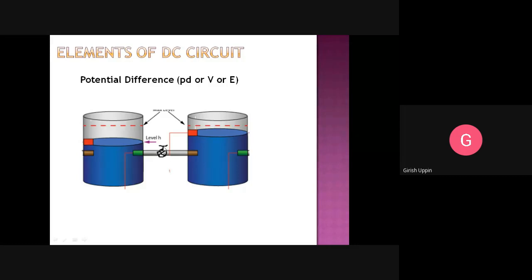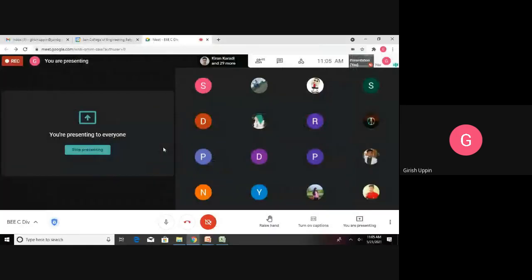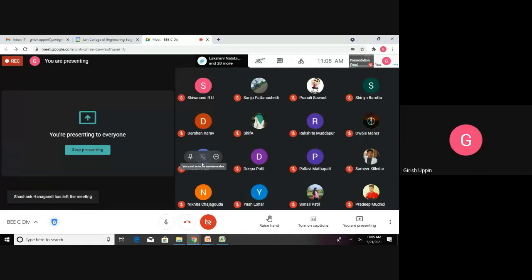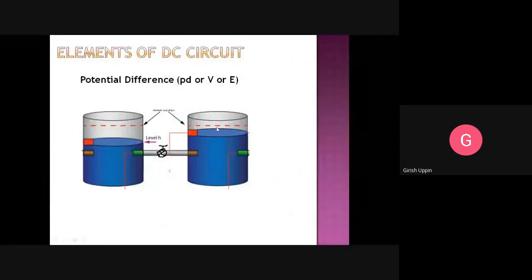If I open the valve, will there be any flow of water between the tanks? Anybody? Yes, sir. Okay. If I say this is tank A and this is tank B, how will the water flow? B to A, sir.